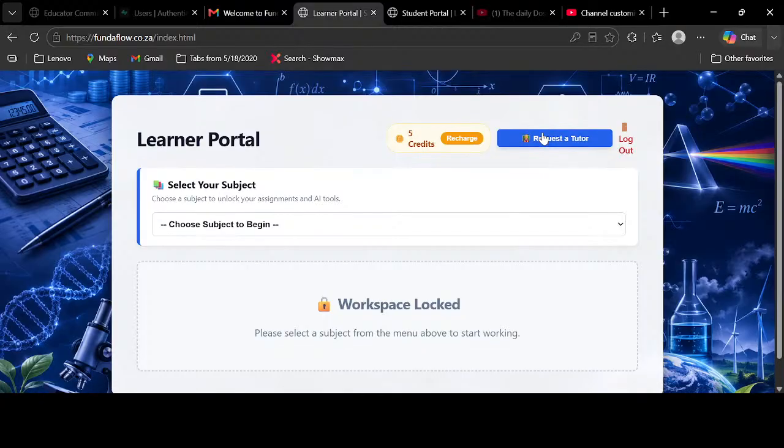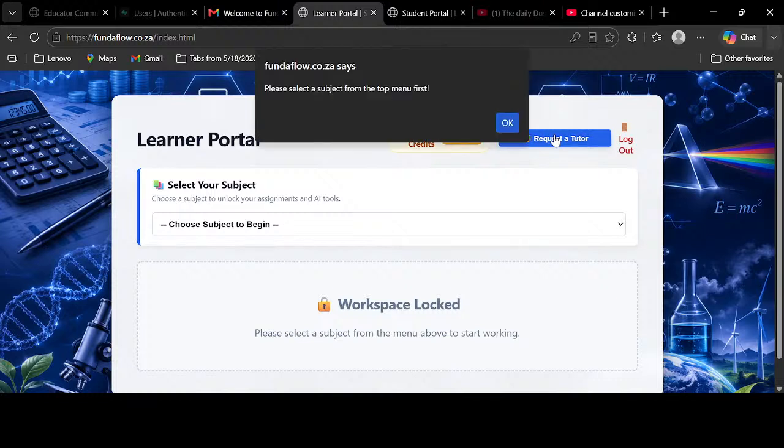Now that you're in the learner's portal, as you can see, guys, it's also user friendly. What does it show you? It explains the things that are there so that you know exactly what is important and what is not. Currently you have 5 credits. You can also request a tutor. Let's say you're struggling, guys. You don't know what you're doing, or anything the AI is doing you don't understand. You can request a human tutor. What we're going to do today is request the daily dose of mathematics, which is me, to be his tutor. Okay, gonna request a tutor.